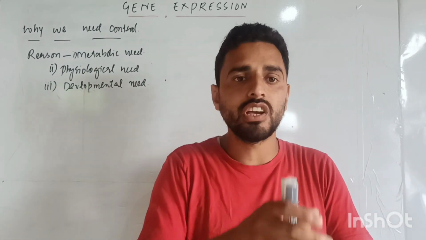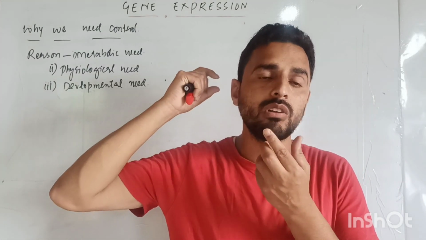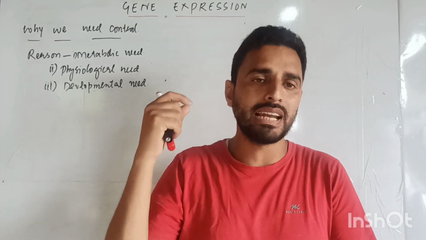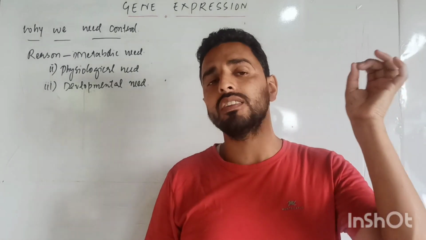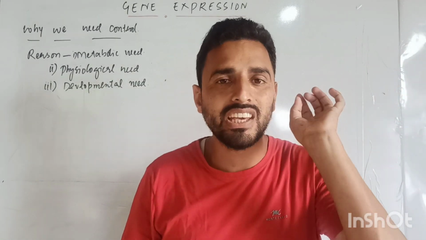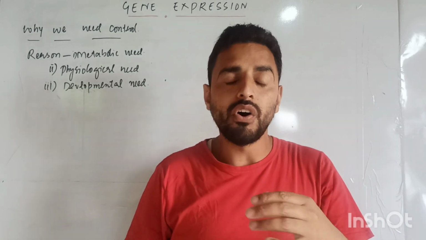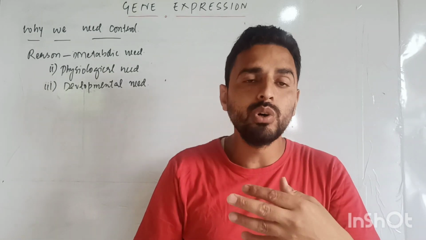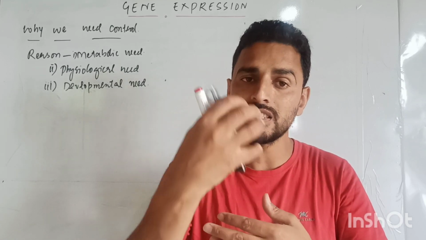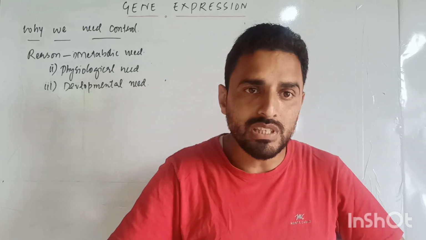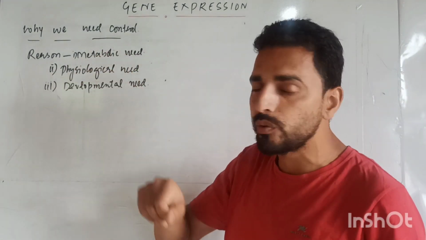There occurs a slight change in our body. There occurs the development of breast, the development of muscles, more development of bones, the development of beard. That is secondary growth. For very much secondary growth, we require more BMR, we require more hormones. For the production of hormones, we require more enzymes. For the production of these enzymes, we require more expression of genes. That means this is the reason why we need control.